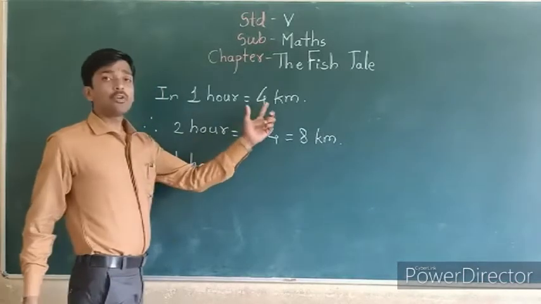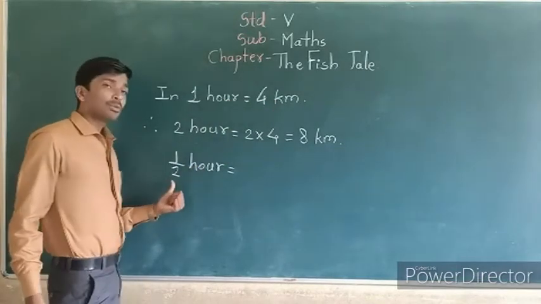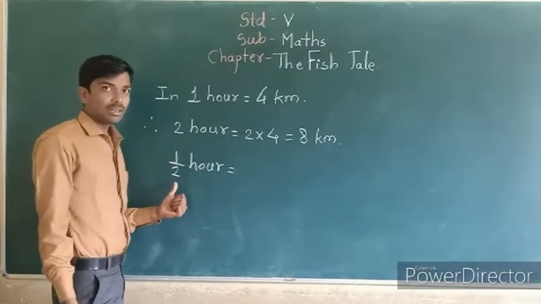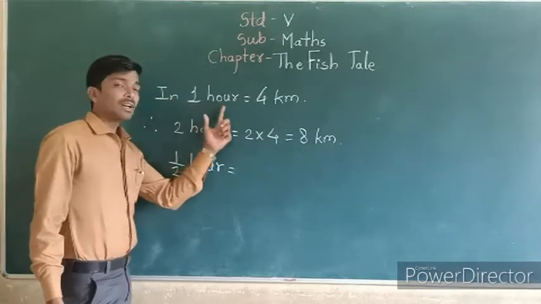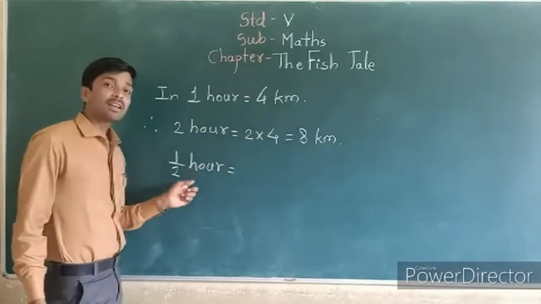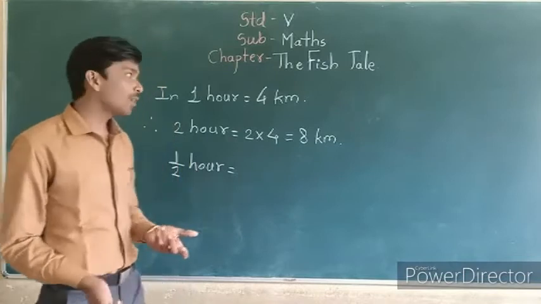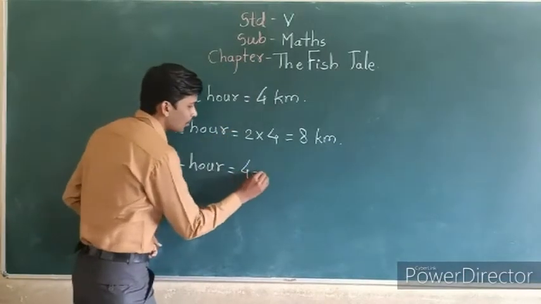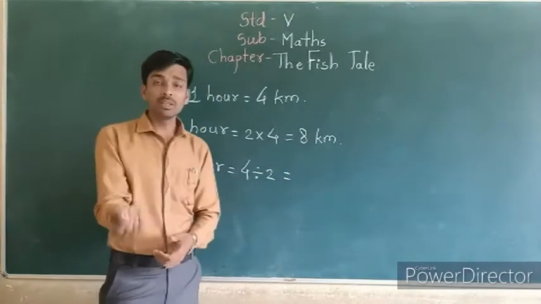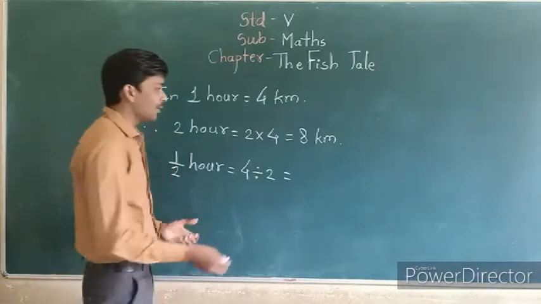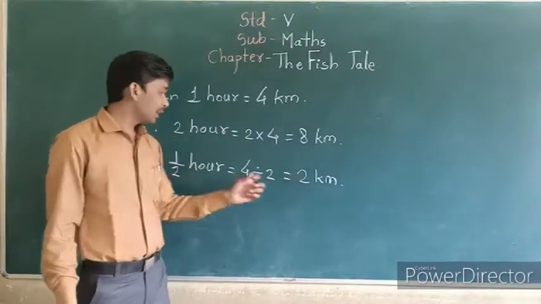Half hour is equal to how many kilometers? 1 hour is equal to 4 kilometers. Means half hour is equal to 1 upon 2, which is called half. You know, in 4th standard we also studied this. 1 upon 2 means half. 1 hour is equal to 4 kilometers, so half hour is equal to 2 kilometers. This answer we can find orally, but in calculation how to find? We divide 4 by 2. This division you can do in rough and get the right answer. What is the answer? I will write here 2 kilometers. Means for 2 kilometers they need half hour.